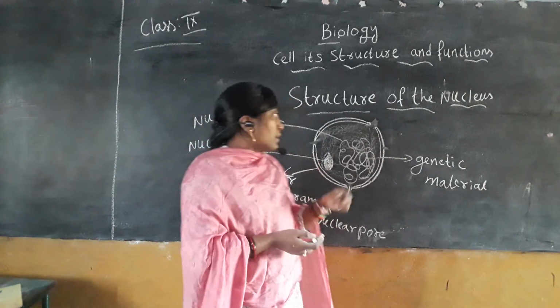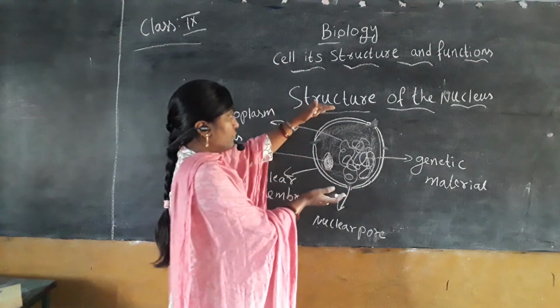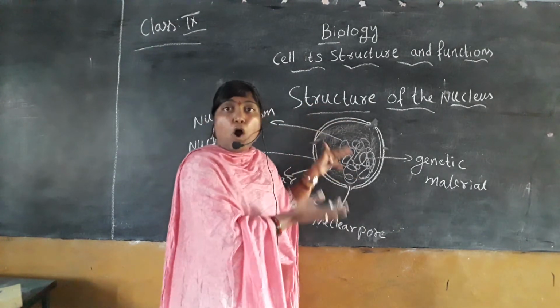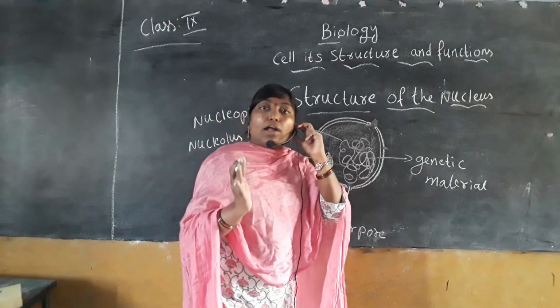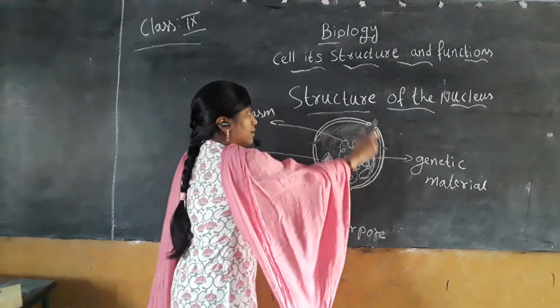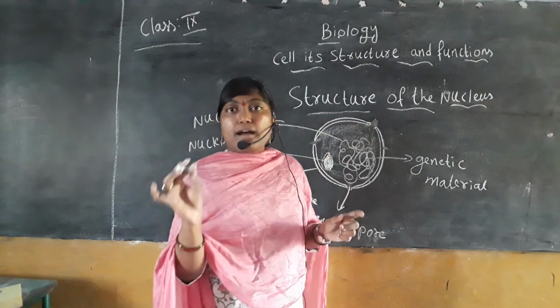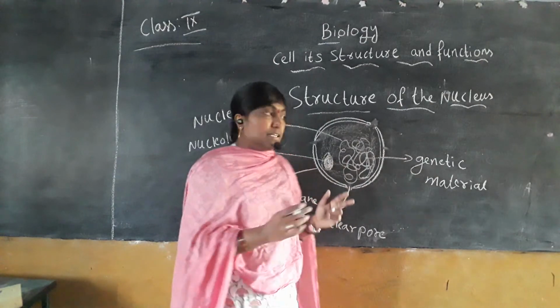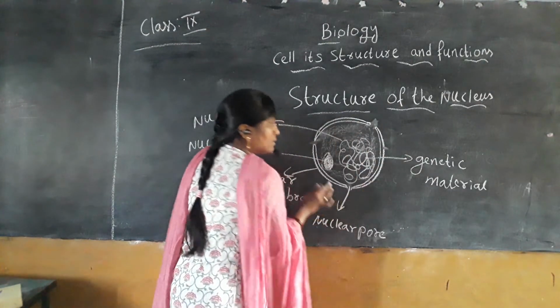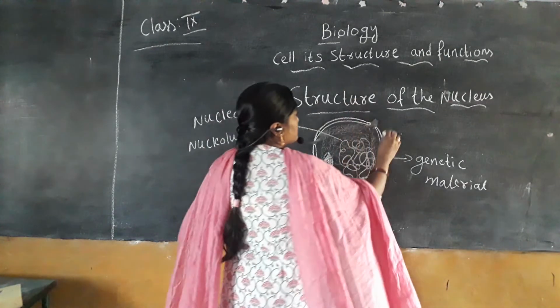Now, based on this structure, we have a complete, well-organized nucleus. What do we mean by a well-organized nucleus? It means the presence of all the parts. It is the membrane-bound organized nucleus.